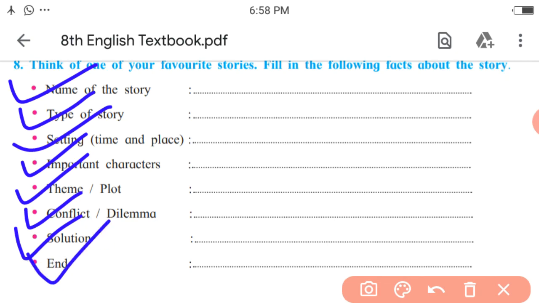End. What is the end of the story? So the story has a tragic or sad end. That is, the swallow dies and the statue of the Happy Prince is taken down by the officers. So the same way, you think of your favorite story and write facts considering all these given points.